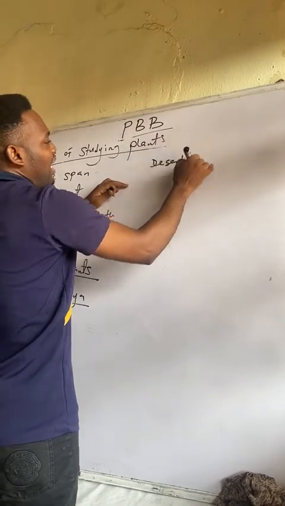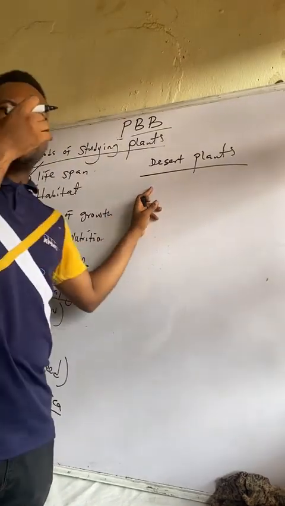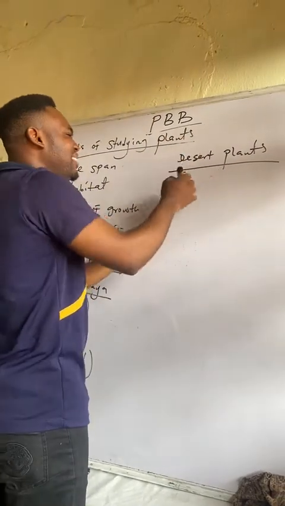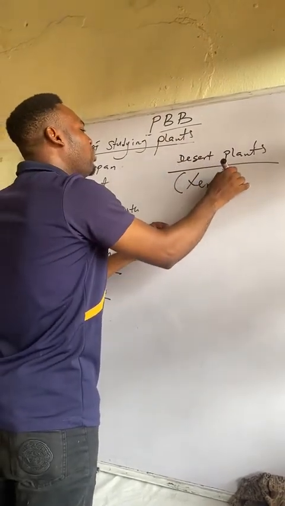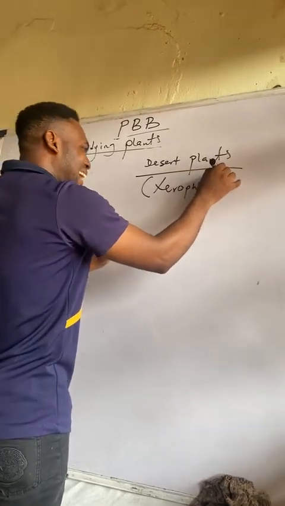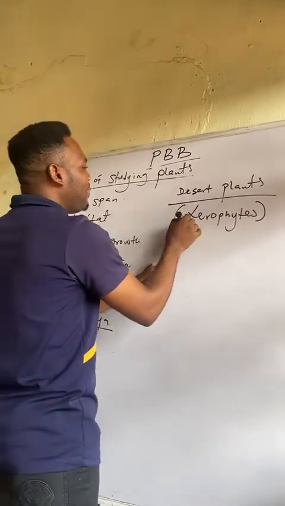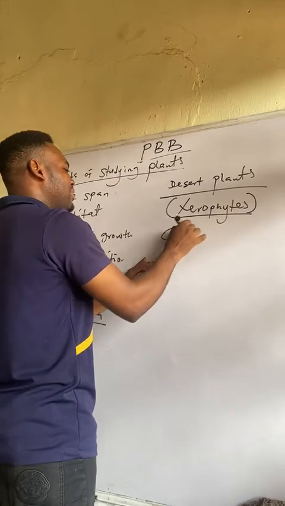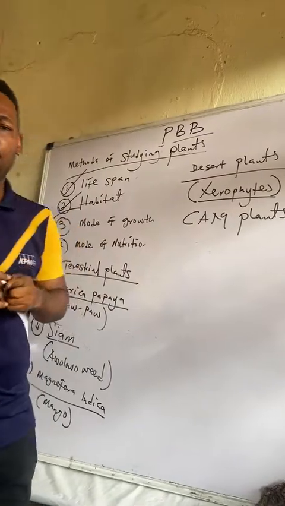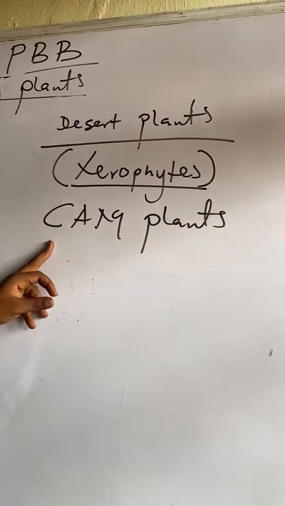Desert plants. Please take note that desert plants are known as xerophytes. So plants that live and survive in deserts are called xerophytes. Xerophytes, all right? Class, at A level, we also call them CAM plants. C-A-M plants. Class, why do we call them CAM? What is the full meaning of CAM? CAM means crassulacean acid metabolism.